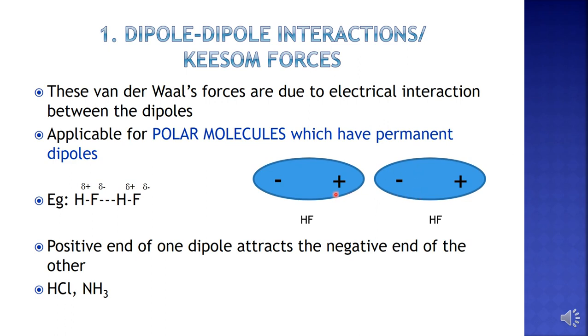Also, the positive ends of two molecules repel each other. The sum total of all these interactions is what we call Keesom forces. So, please note, Keesom forces exist in polar molecules which have permanent dipoles. Other examples of molecules which show Keesom forces are HCl, NH3, sulfur dioxide, etc.